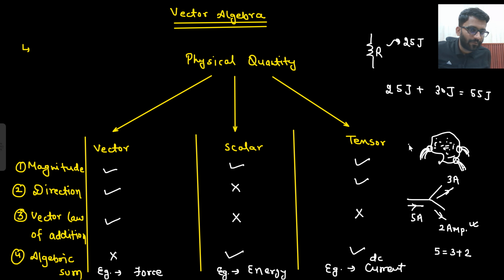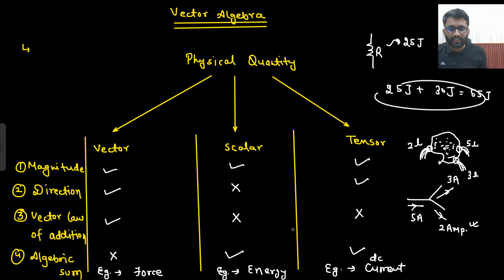But let's just say from here 2 liter water is flowing out. Here 3 liter water is flowing out. And here 5 liter water is flowing out. So how much total water is flowing out? 5 plus 3 plus 2. Although there is a role of direction, if someone asks you what is the total water flowing out, it is 5 plus 3 plus 2, that means 10 liter water is flowing out. So this could be the other example. So here you are doing an algebraic sum, but certainly there is direction associated with it.